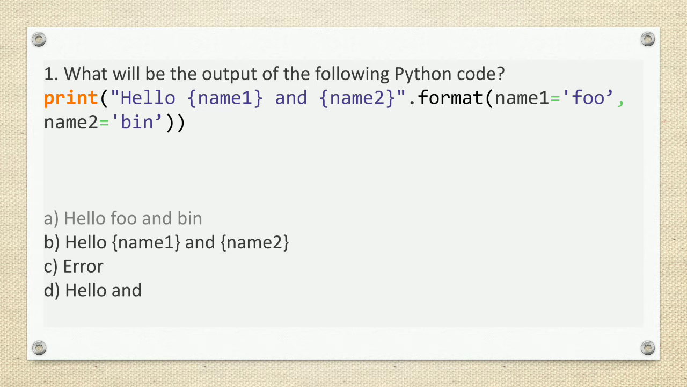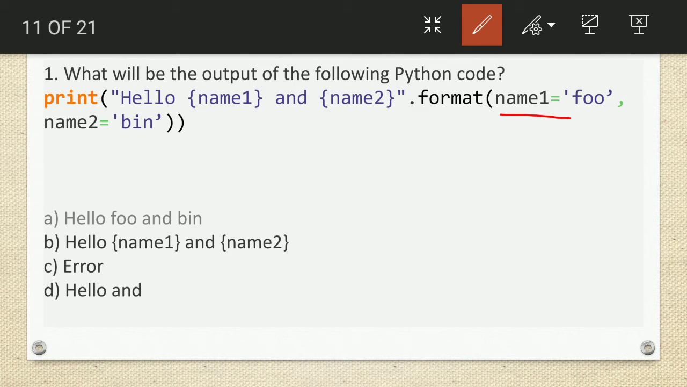Print hello, and in curly braces you have written the variable name, that is name1, and name2 in the curly braces. Dot format name1 is equals to foo, comma name2 is equals to bin. So name1 and name2 are the variables in which we have assigned the values foo and bin, and here we are printing the same. So what will be the output? Hello, foo and bin. So name1 will be replaced with foo and name2 will be replaced with bin. So our answer will be hello, foo and bin. Next question.